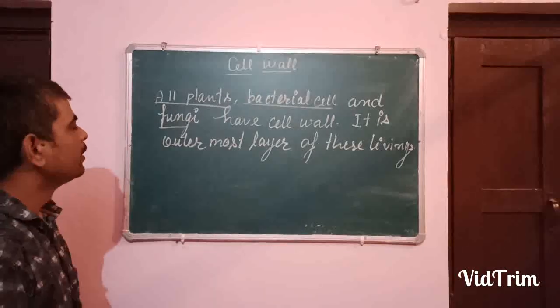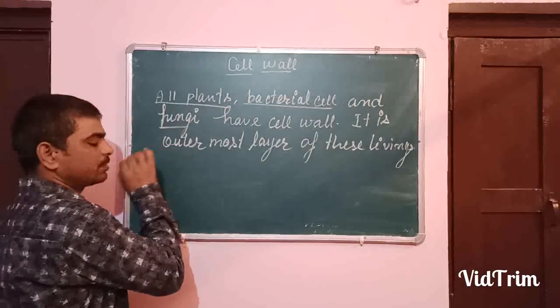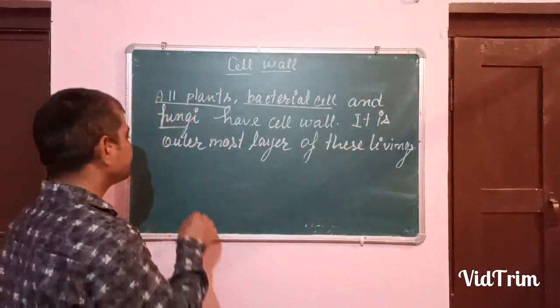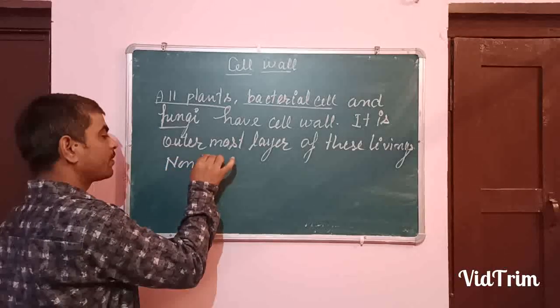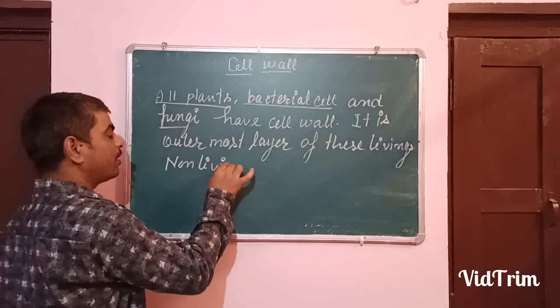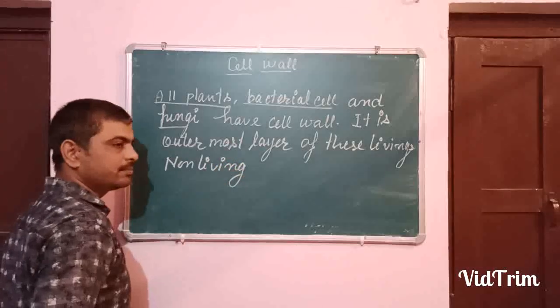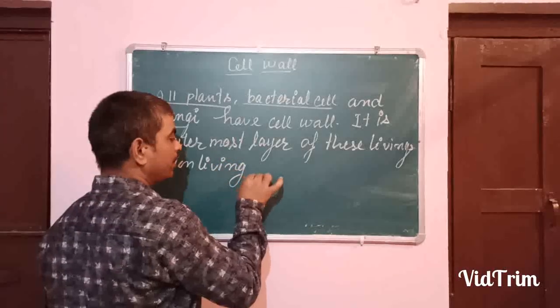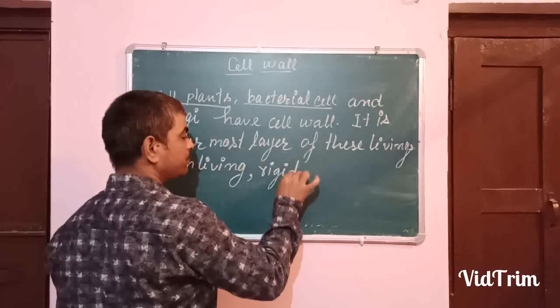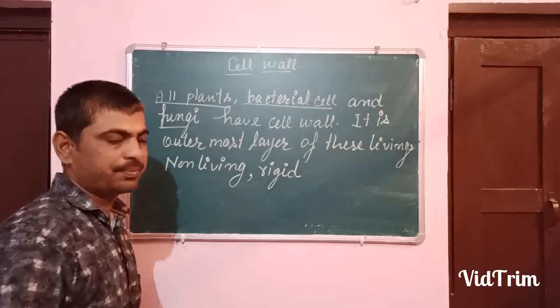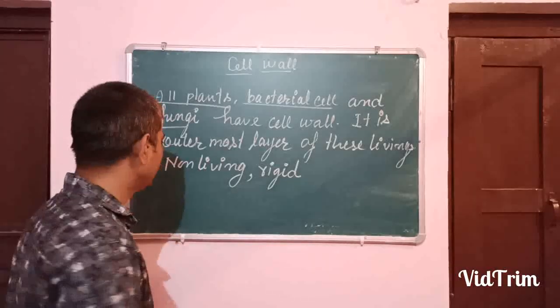Okay, this cell wall is non-living. What type of this? Non-living. Rigid. Do you know? Rigid means tough, hard.